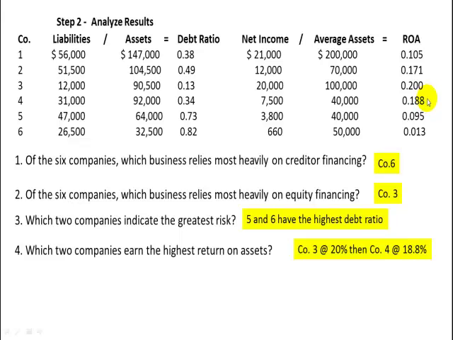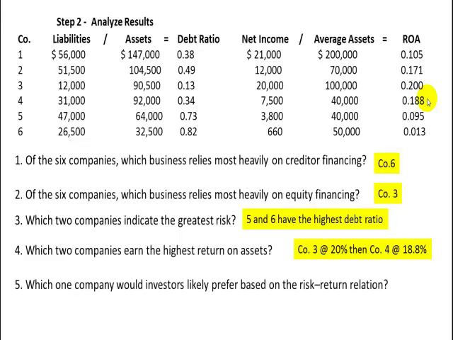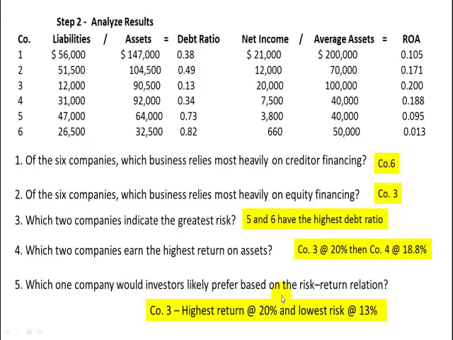So 3 and 4. And let's see, we got anything else? We got one more question here. Which one company would investors likely prefer based on the risk to return relationship? Well, investors, like anybody else, they want the highest return at the lowest risk. So it looks to me like company 3 has the highest return of 20%, and they've got, looks like, the lowest risk. So I'd say company 3. So I think we're done with this problem.